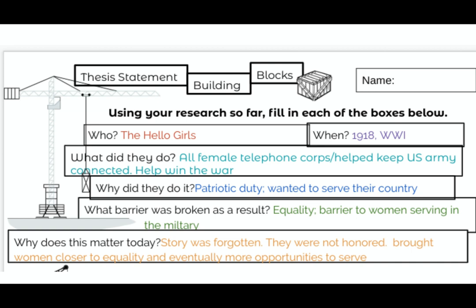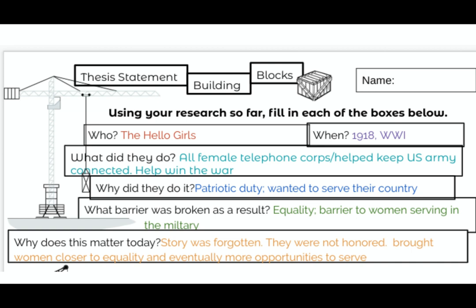I don't need a long answer here because this building block is what I'm going to use for my thesis statement, and I can't say too much. It's not an introductory paragraph. So why did they do it? I've read up a little bit on that, and I've learned that these women were really patriotic and they really did want to serve their country.